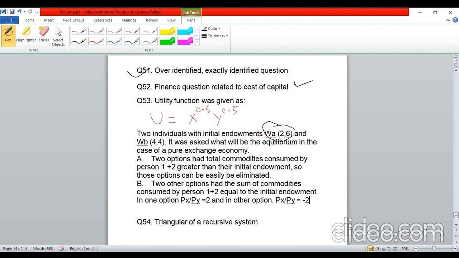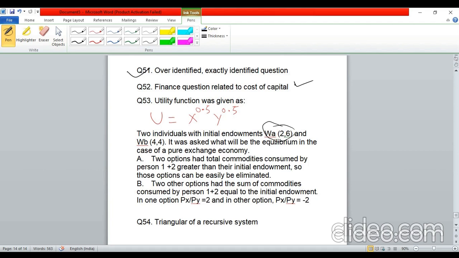Options as well, I'm not able to remember exactly, but two options you were able to eliminate because the final consumption was not matching with the total of the initial endowments. Of course you cannot consume more than what you initially had in the economy, so two options you could have easily eliminated by that logic.